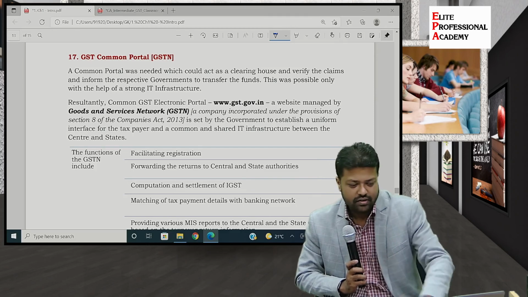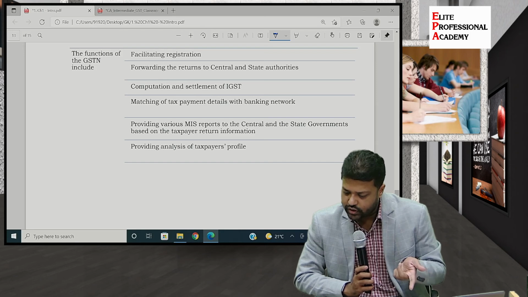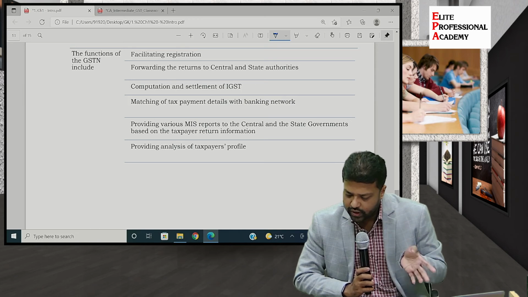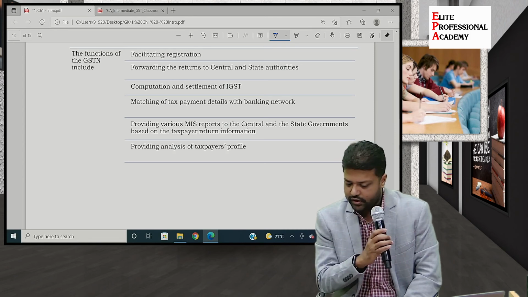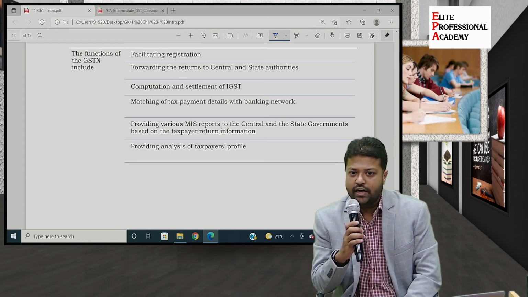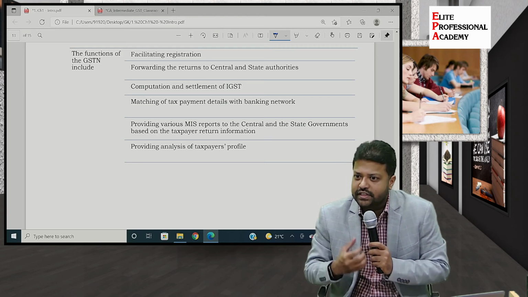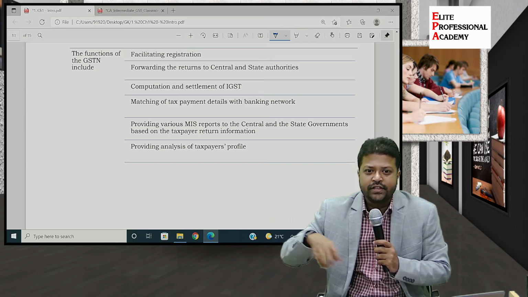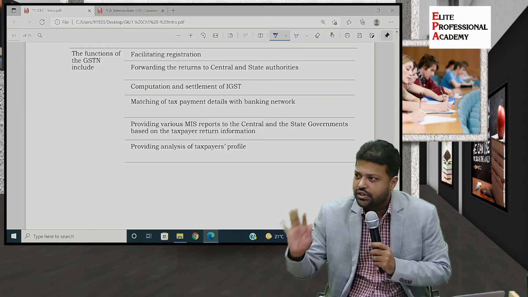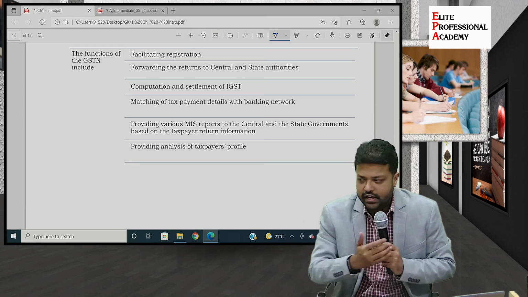Then we have seen the functions: facilitating registration, forwarding the returns to authorities, computation and settlement of IGST, matching of tax payment detail with bank network, providing various MIS reports. What is MIS? Management Information System. Perfect. So for government to assess and scrutinize the tax revenue, they need certain database. That database is generated through the GST network, and that data comes to them so that they will assess the data and start the investigation or scrutinies or audits, or notices will be sent. So for them to generate additional revenue, they need the database that is generated by GST network.